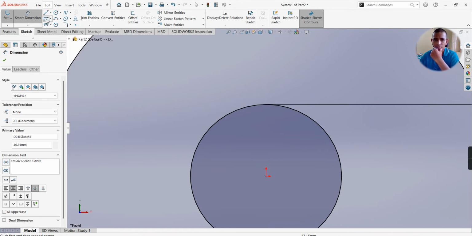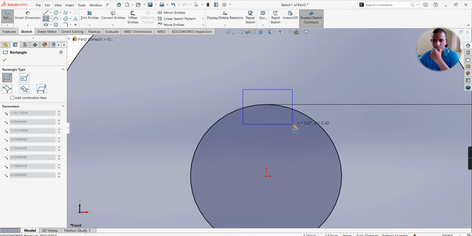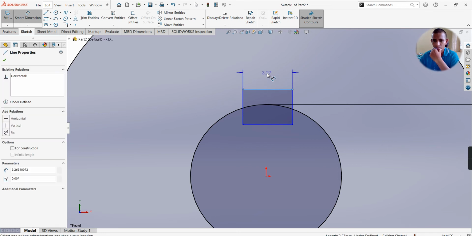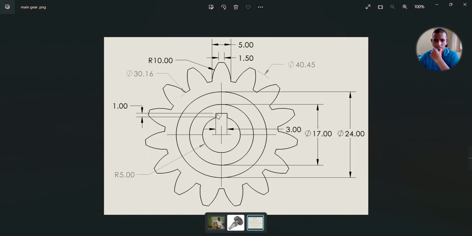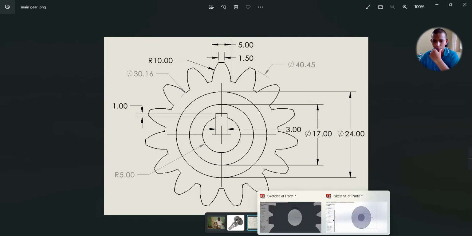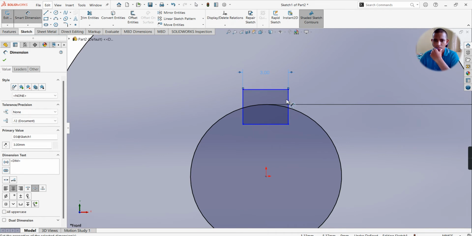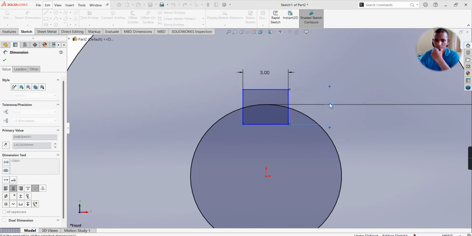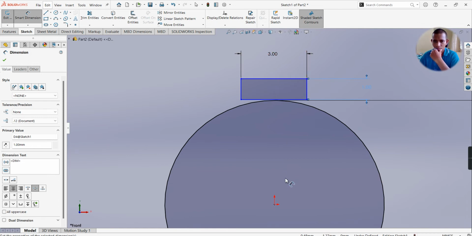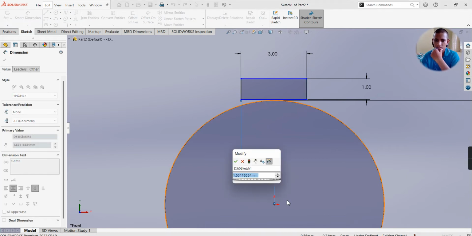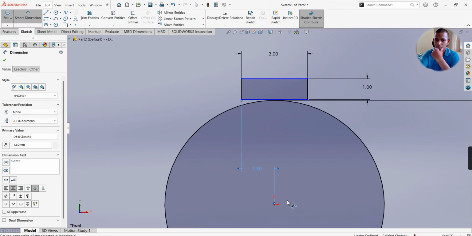Now we shall make the key slot here. For that, take a rectangle command. Draw one rectangle here. Give the dimension of the rectangle. Key slot width is 3 mm, height is 1 mm. Give 3 mm, height as 1 mm. From origin point to this left line, make it 3 divided by 2. So it must be exactly in the center.